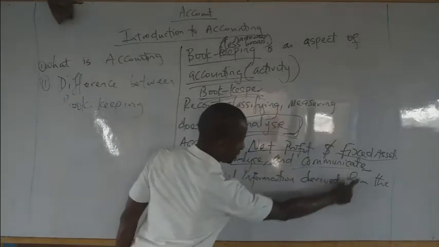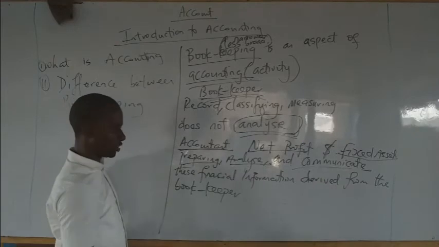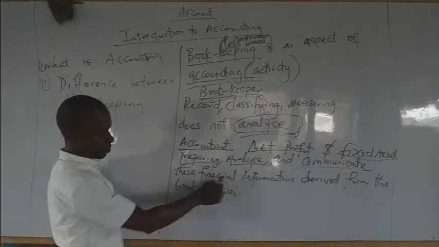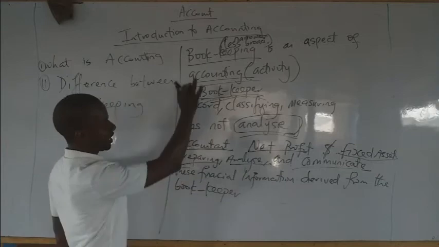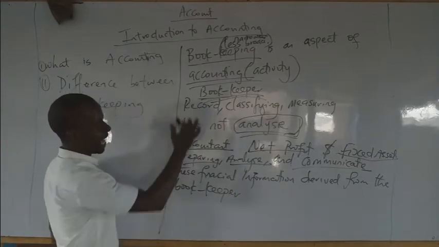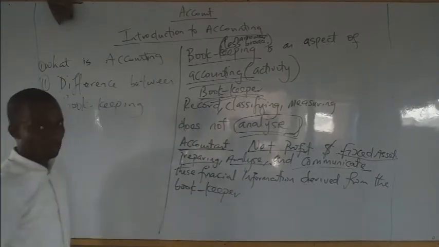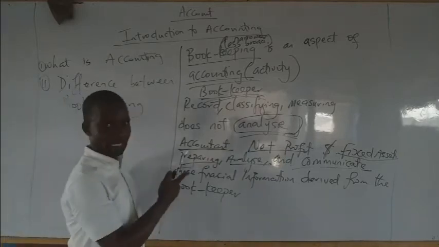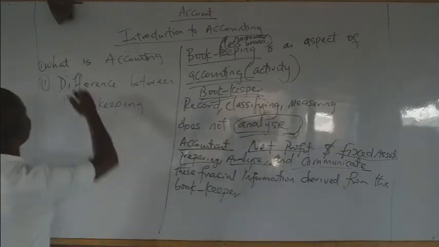Then he will communicate this information to the final user. So this is the difference between a bookkeeper or bookkeeping and accountant or accounting. Hope you got that. Okay, very good. Let's move ahead.